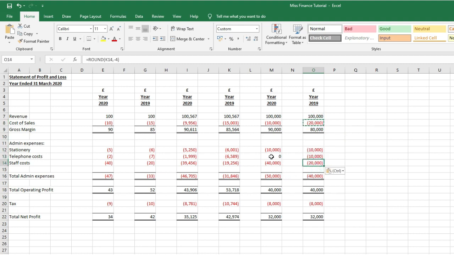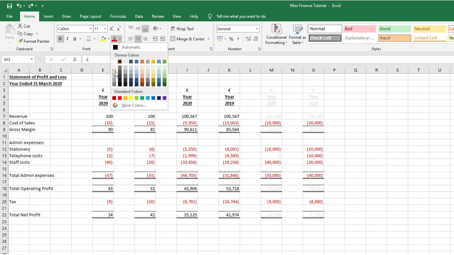Now if I wanted to, I can change all of the colour of the text shown using the ribbon button by selecting that A with the colour on, and that'll change, for instance, the colour to red, but I don't want to do that, so I'm going to undo it. Or I can select a different colour if I wish to, but I don't wish to do that.